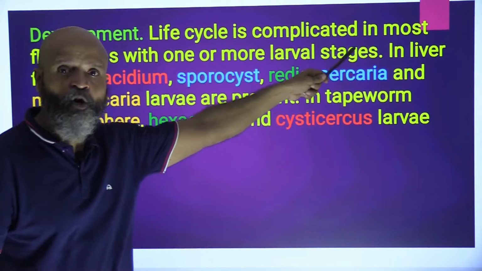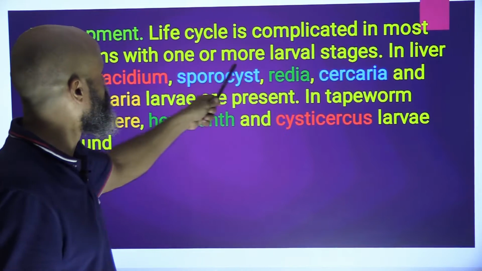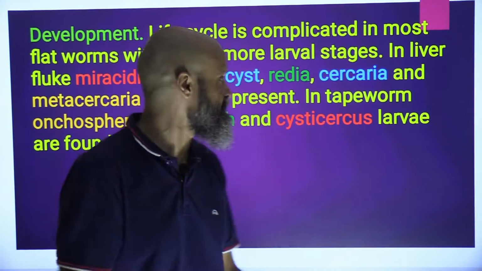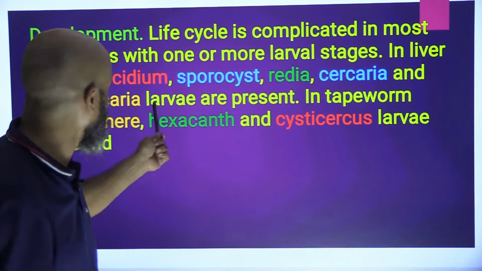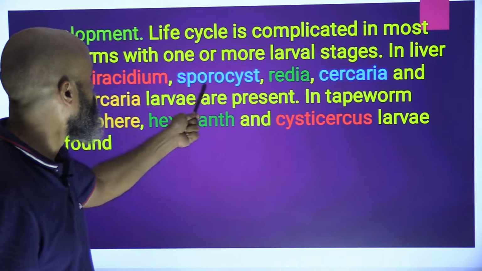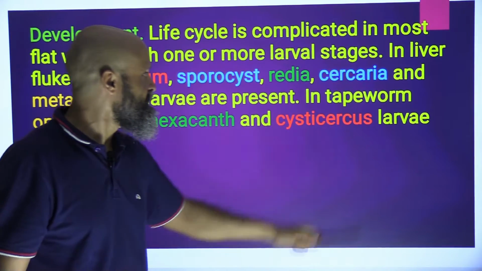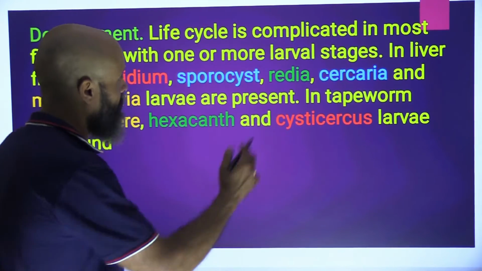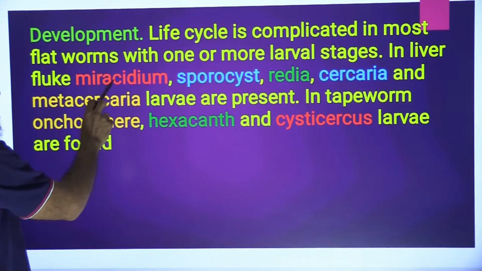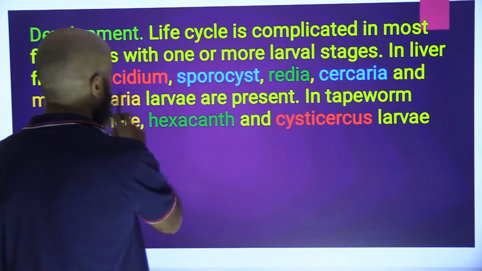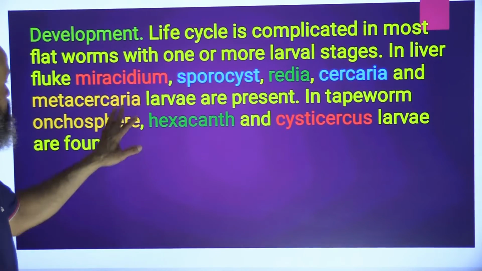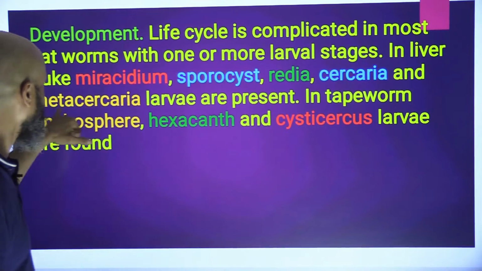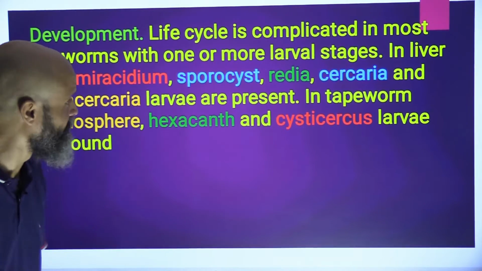The development life cycle is complicated in most of the flatworms, with one or more larval stages. So there are more than one larval stages. In liver fluke, for example, Miracidium, Sporocyst, Redia, Cercaria and Metacercaria larvae are present. See how many larval stages do we have here in liver fluke? 1, 2, 3, 4, 5, five larval stages. These are the different larval stages.